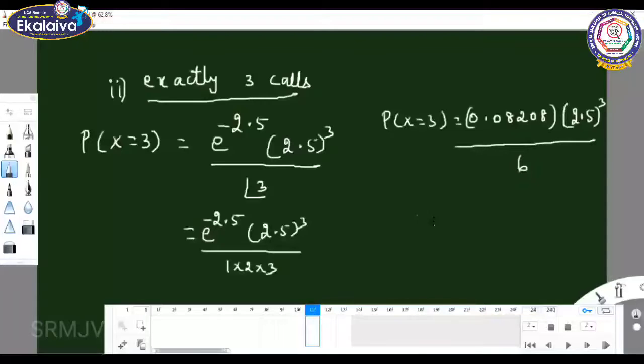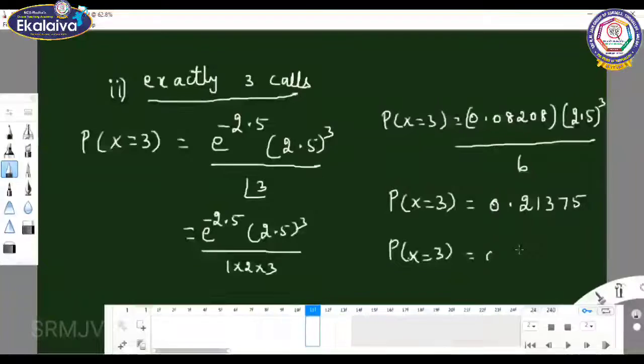When we cancel, the value is 0.2121375. Rounding off to 4 decimal places, P of x equal to 3 is 0.2138.